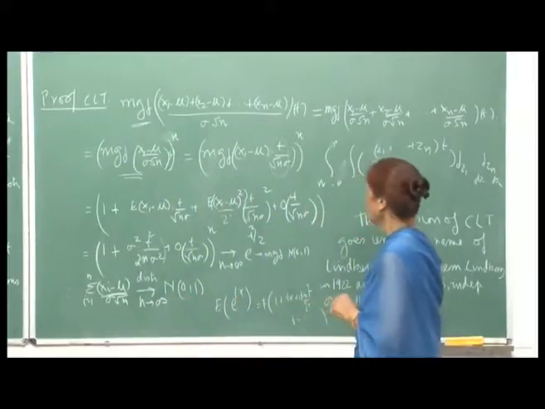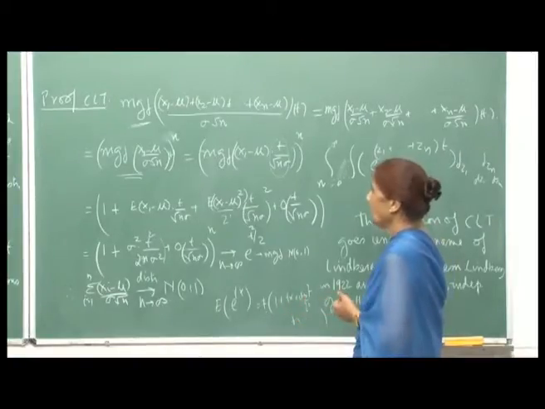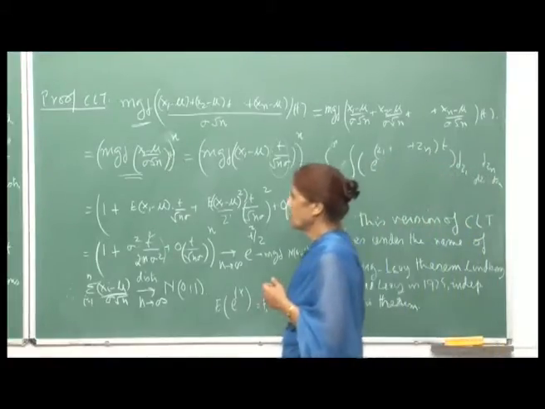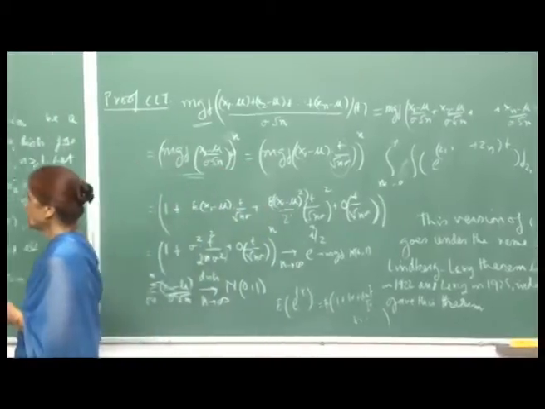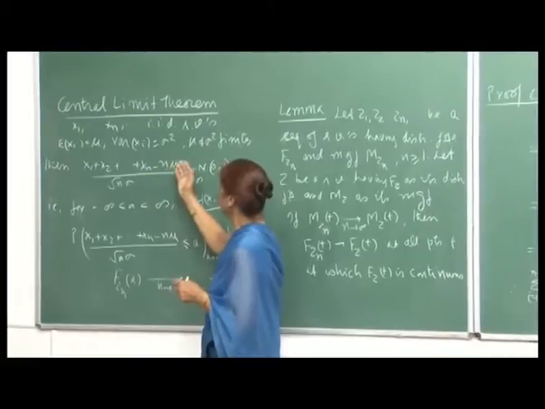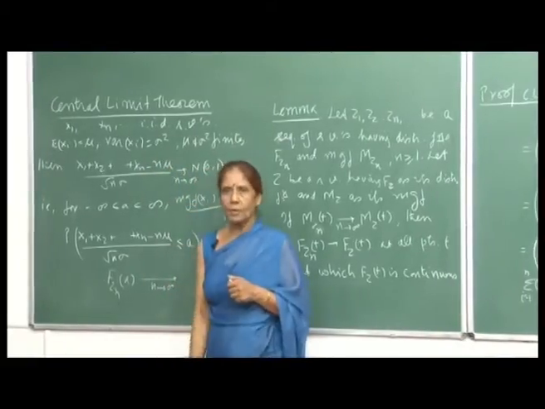The proof is simple, just using the independence, identically distributed random variables and the properties of the MGF. Through the property of the MGF, we could show that the sum of these independent identically distributed random variables, minus n mu upon root n sigma, converges to a standard normal variate.